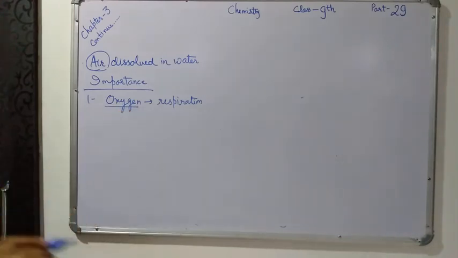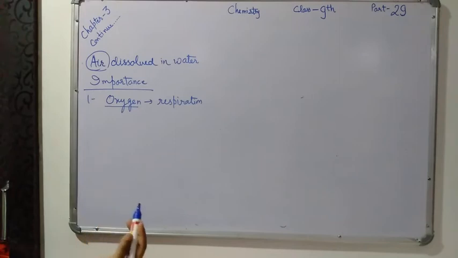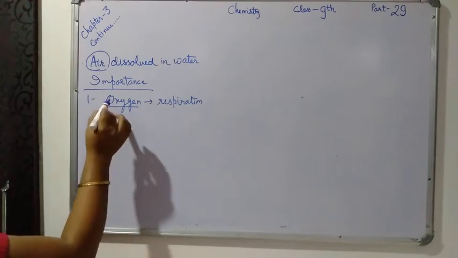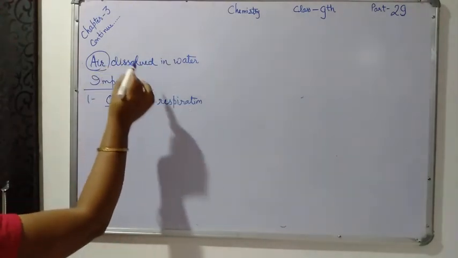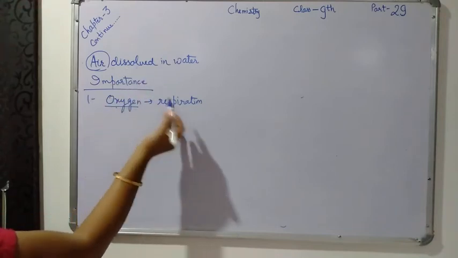So the animals living in the water, from where will they get the oxygen? We know that oxygen is dissolved in the water, so they breathe from this oxygen.